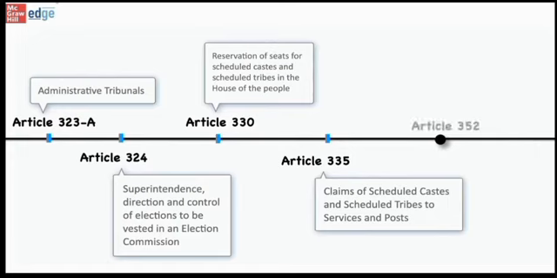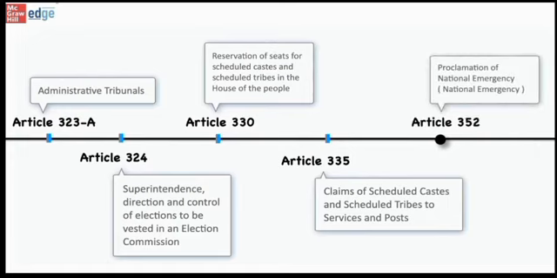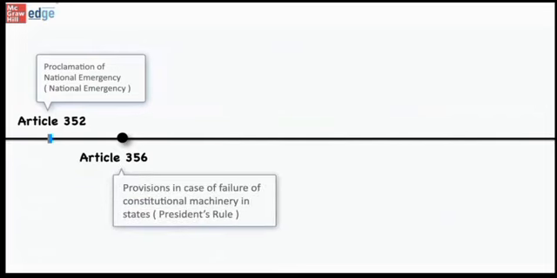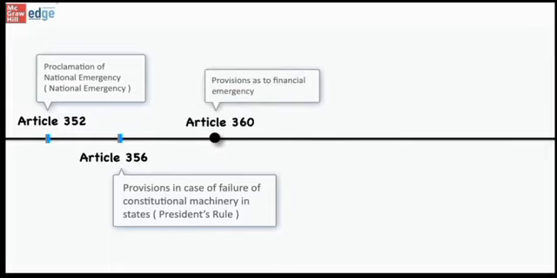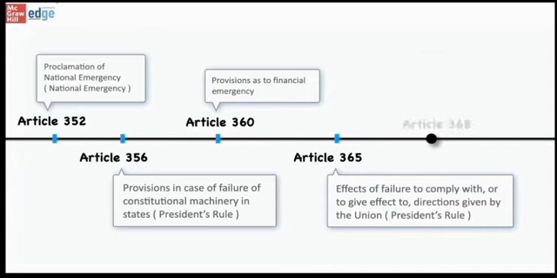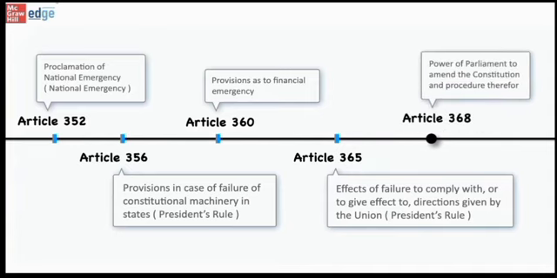Next is Article 352, which talks about proclamation of national emergency. Another important article is Article 356, which talks about President's rule, that is, the provisions in case of failure of constitutional machinery in states. Next is Article 360, which talks about provisions as to financial emergency. And Article 365 deals with the effect of failure to comply with or to give effect to directions given by the Union, and this is related to President's rule. And the last important article in our list is Article 368, which deals with the power of Parliament to amend the Constitution and procedure therefore.